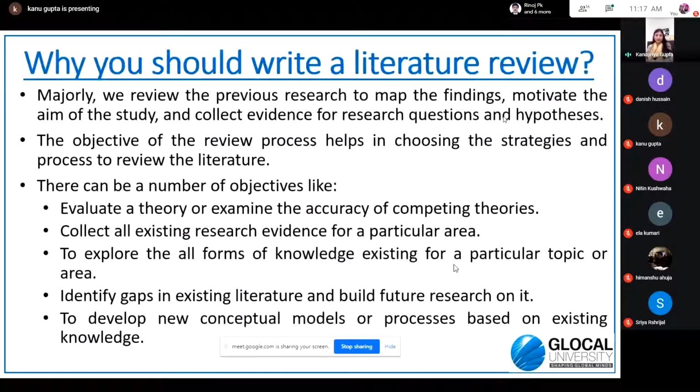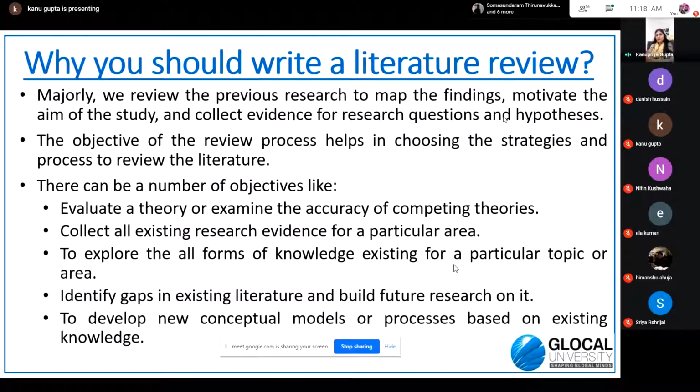Now the other question that comes is, why should you write a literature review? Is it very important to write it? Majorly, we do the previous research to see the findings that have already been done by previous researchers. Based on those findings, you can build upon the aim of your study, why you are going to do this study. The aim of the study is an important part of the thesis that you build upon, that is, what is the aim of this particular study that you do.